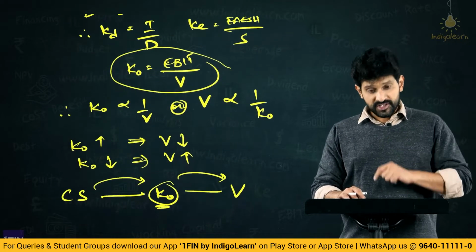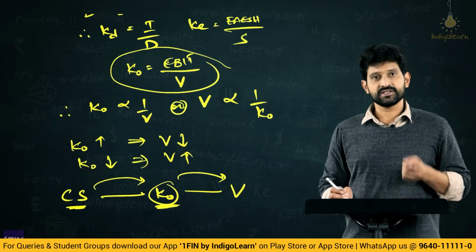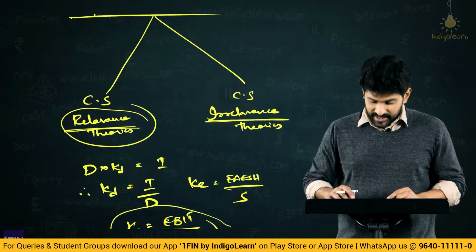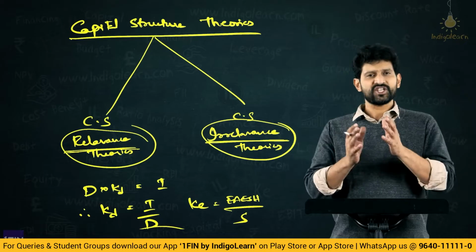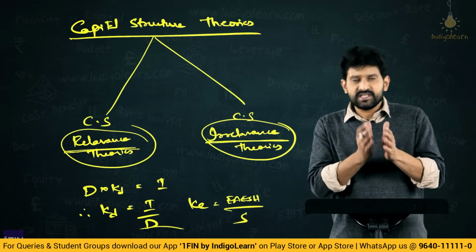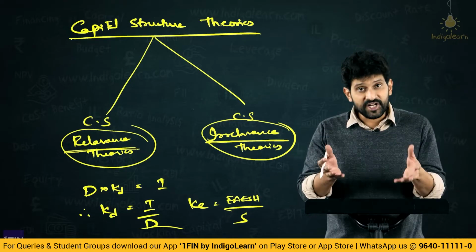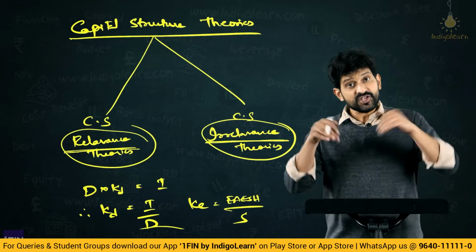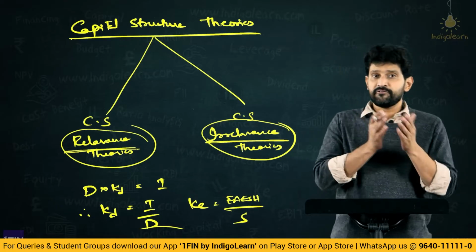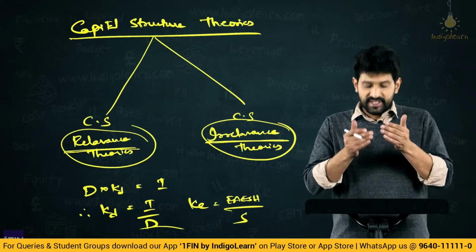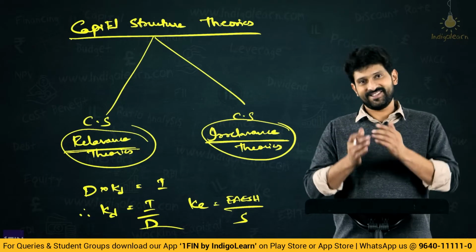And those theories according to which, irrespective of any capital structure, KO does not change, meaning the value of the firm will not change, will come under the category of capital structure irrelevance theories. Superficially we can see that there can be a change, but to understand the concept better, certain limitations and assumptions are made, based on which we will see whether capital structure can influence KO and the value of the firm. Hence we will talk about the different theories, that is, capital structure relevance theories and capital structure irrelevance theories.